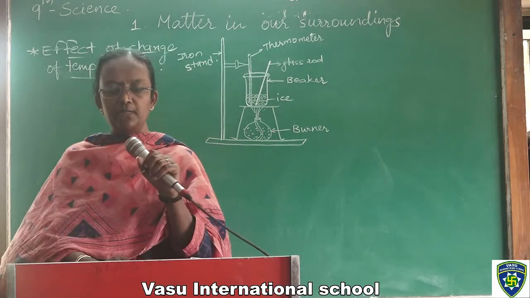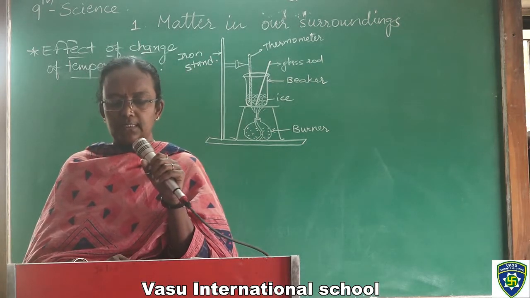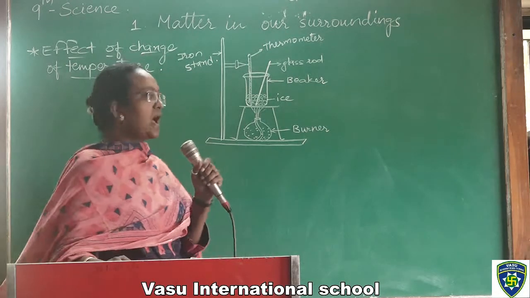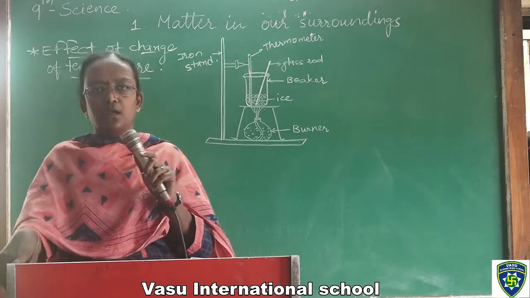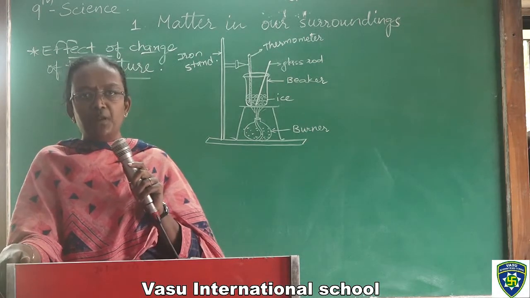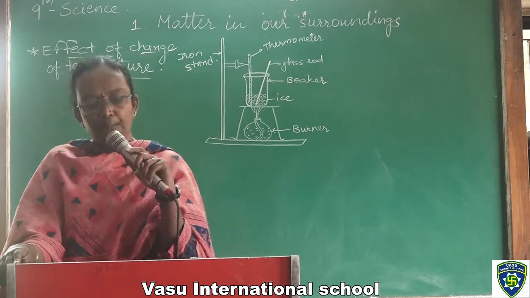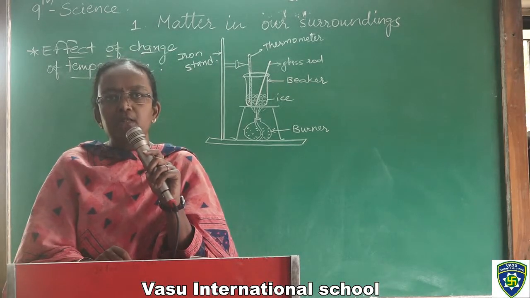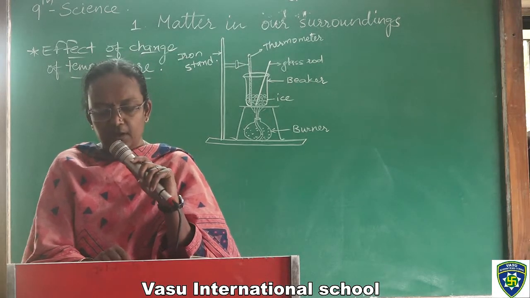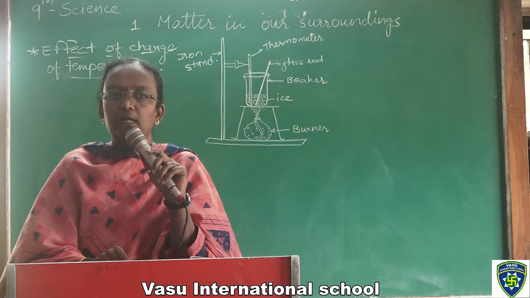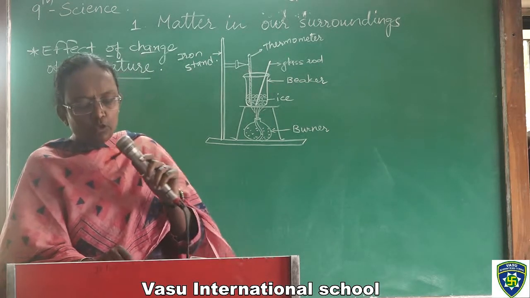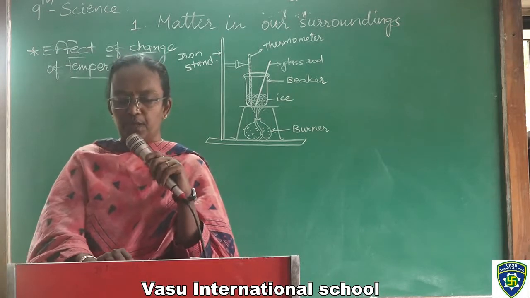When a solid melts, its temperature remains the same. At the time when ice starts melting, you can see that the temperature in the thermometer will become stable until the complete ice converts into water. After that, when water starts boiling, the temperature will change. So when a solid melts, its temperature remains the same.